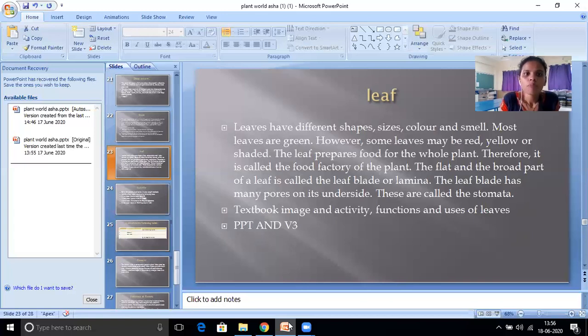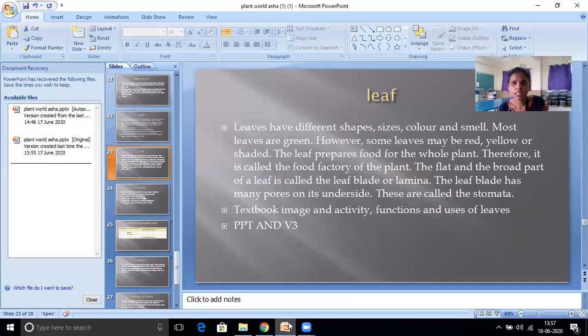Most leaves are green, that I already told. However, some leaves may be red, yellow, or shaded, purple. Several colors will come.